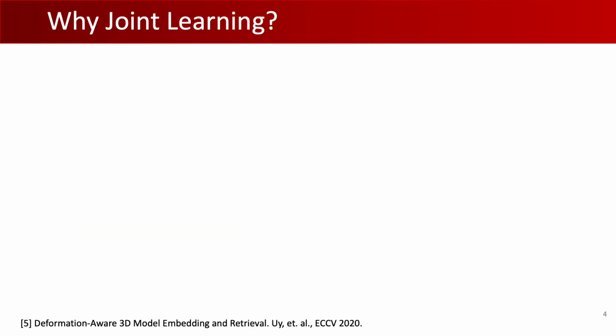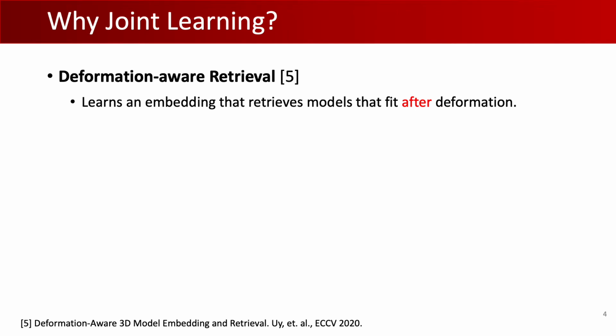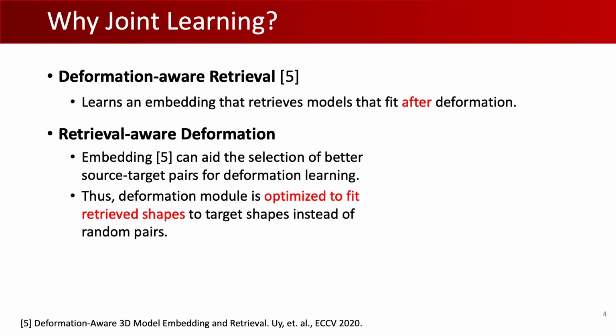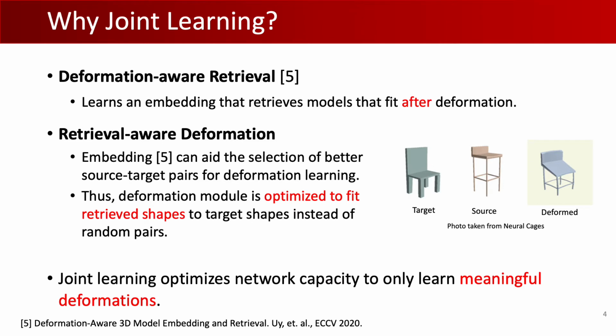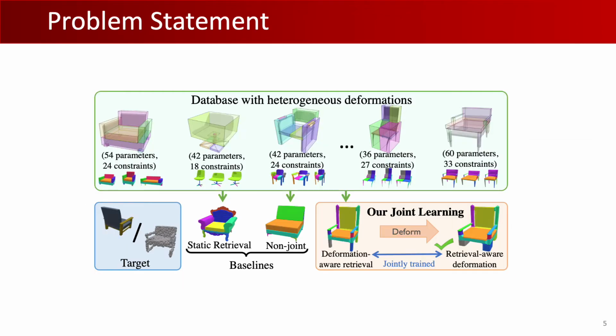As previously explored, deformation-aware retrieval learns an embedding that retrieves shapes that fit after deformation. We further introduced retrieval-aware deformation, where the deformation module is optimized to fit retrieved shapes instead of random pairs that is suboptimal. The joint learning of these two modules allows us to optimize network capacity to only learn meaningful deformations.